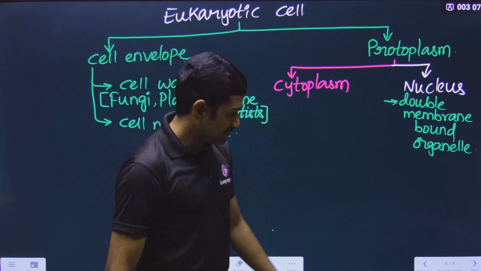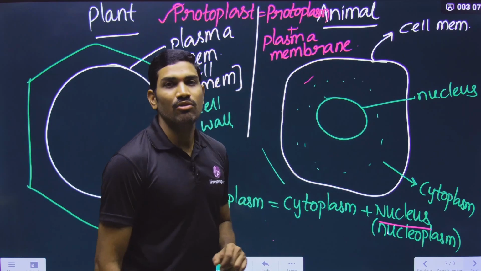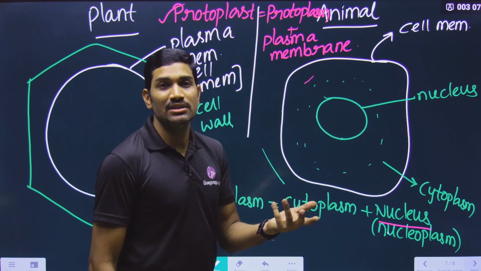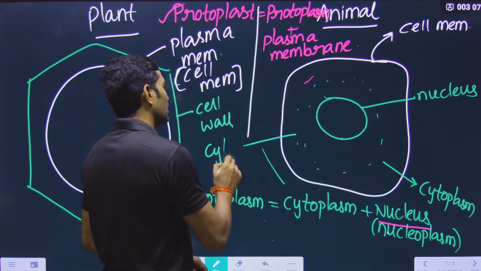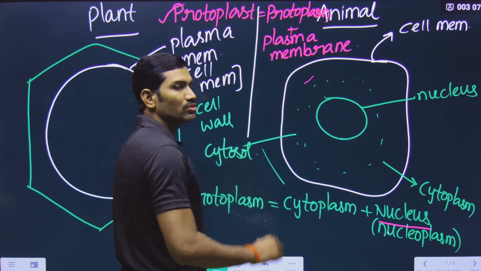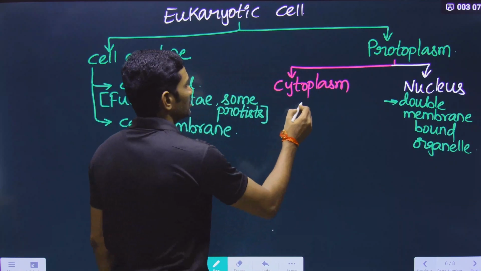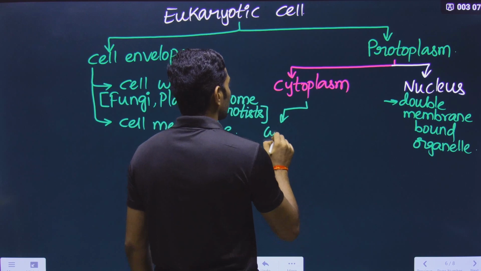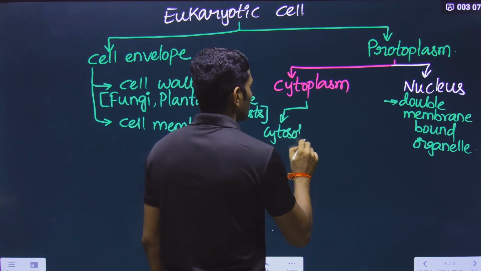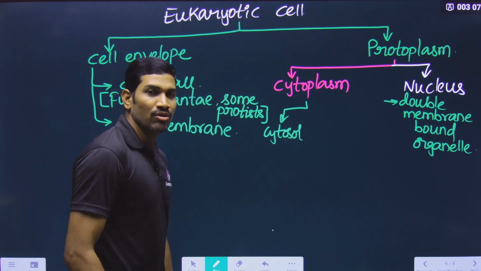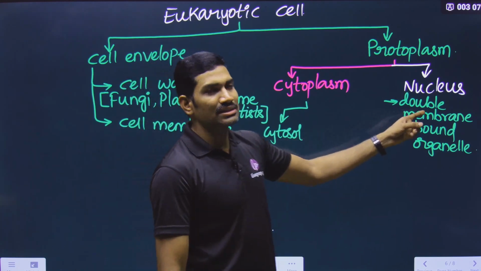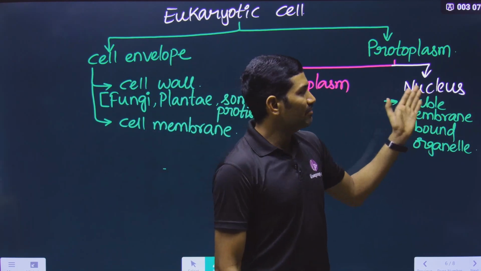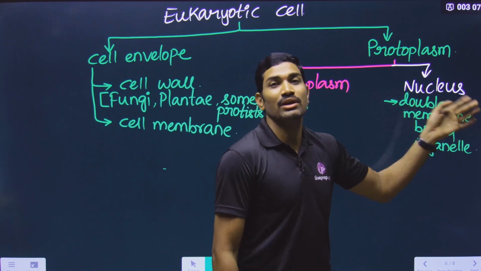Now come to the cytoplasm. Now inside this cytoplasm, what is present? So many things are present in this. Here also there is a fluid part. That fluid part you can call cytosol. So this cytoplasm has cytosol. Yes or no? In the case of prokaryote, DNA is present directly in the cytoplasm, but here it is separately present in the nucleus. A well defined nucleus is present. So that's why these are eukaryotic cells.